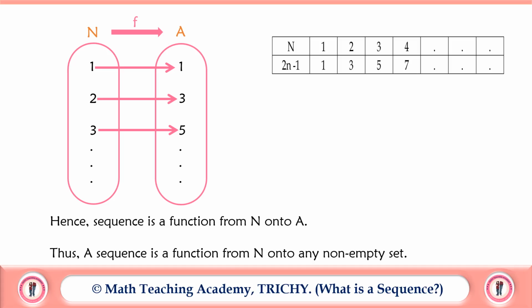I hope that everyone has clearly understood what a sequence is.